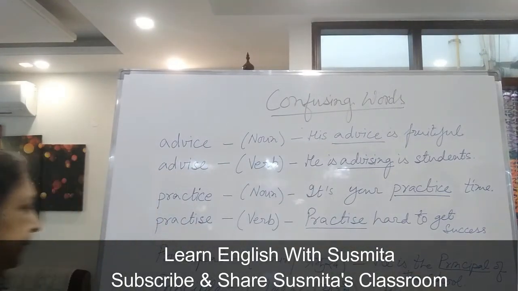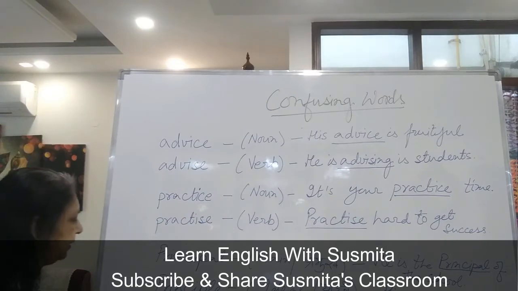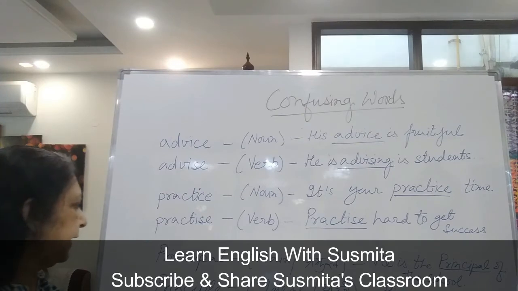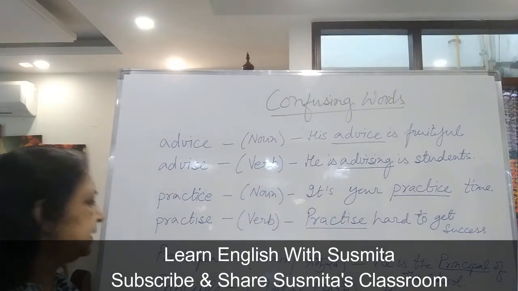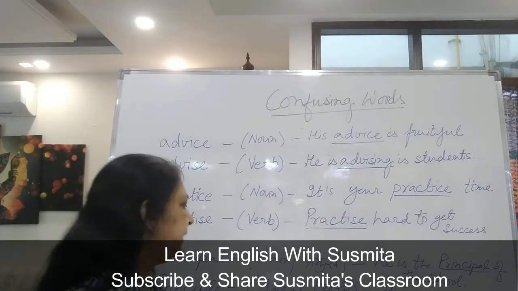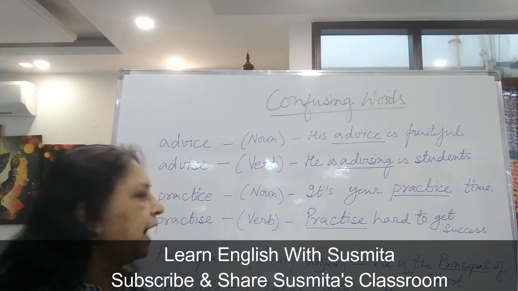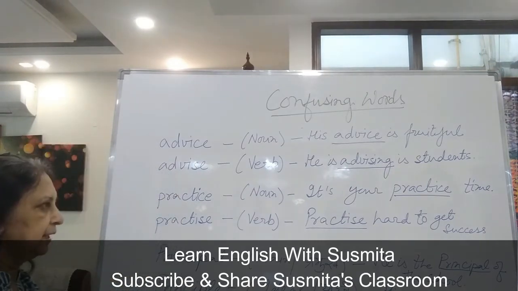Simple sentence. Here you will write principal apostrophe s, principal's, and second you will write principles, meaning many principles are very good. I hope you understood this one.